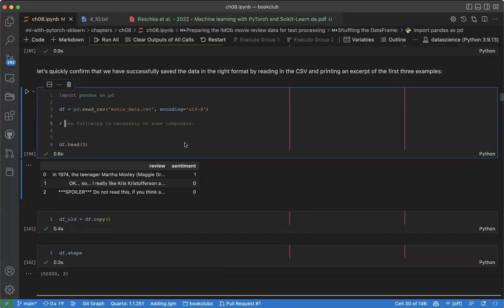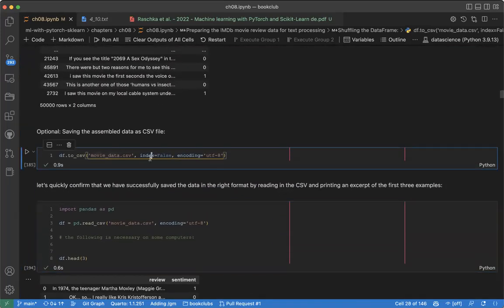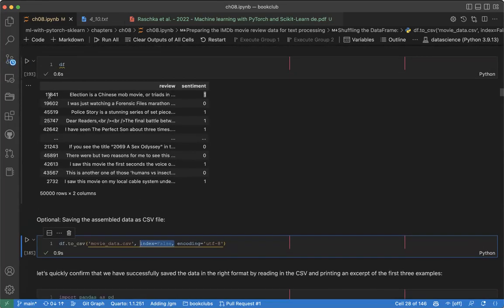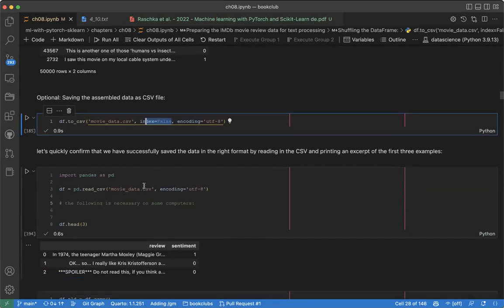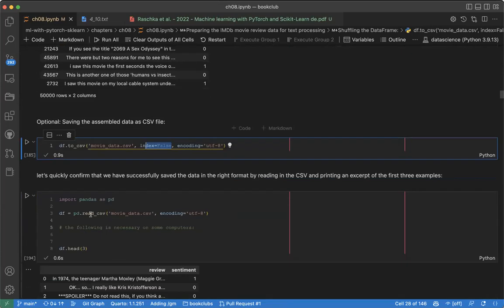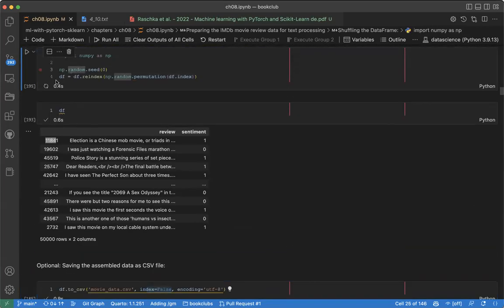Okay, so we can see this is our data set. I remember here we said index equals false. After we shuffle it, the data frame has an index that is out of order, not like 1, 2, 3, 4, but we want to reset it. When we reset it, it will make sure the index is 1, 2, 3 in order. That's why we said reset it. So when we read the file, let me run this section.